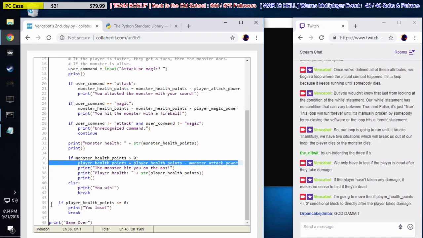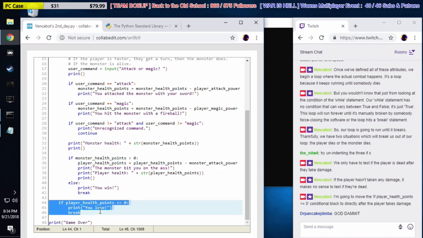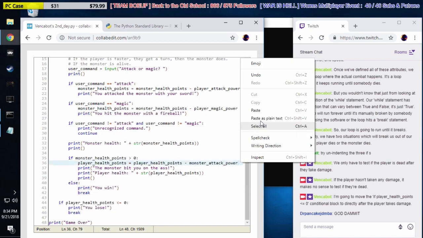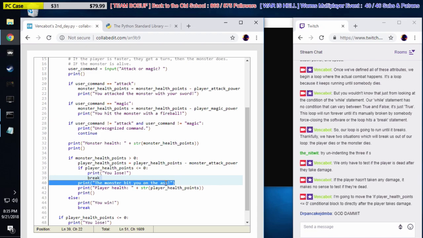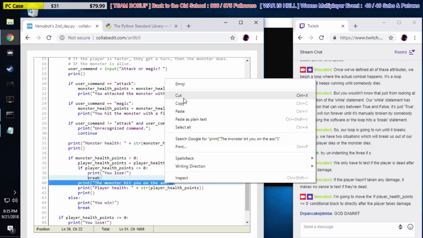So we're going to actually move this code to here. And because it's happening inside this if block, we have an if within an if now. I'm going to actually move this message up as well.